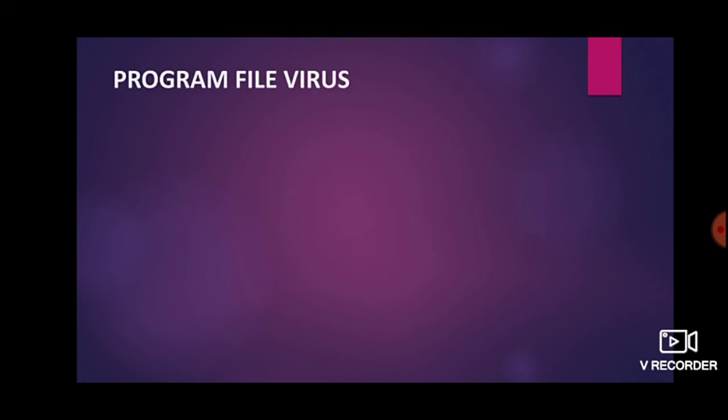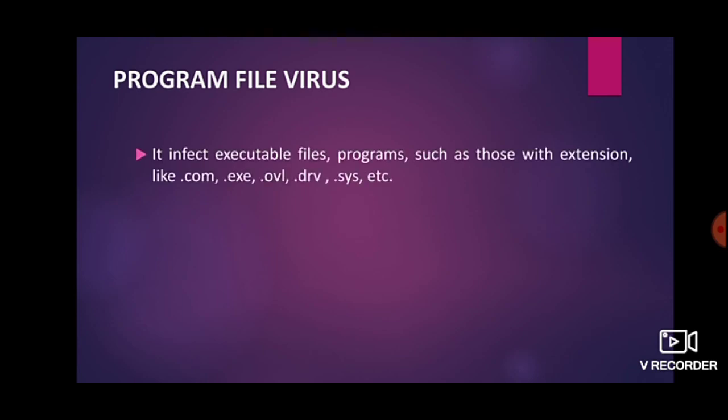Next is program file virus. Now what is a program file virus? These viruses infect executable program files, such as those with extensions like .com and .exe. So whatever executable file is there in your system, this virus can reside with that executable file.